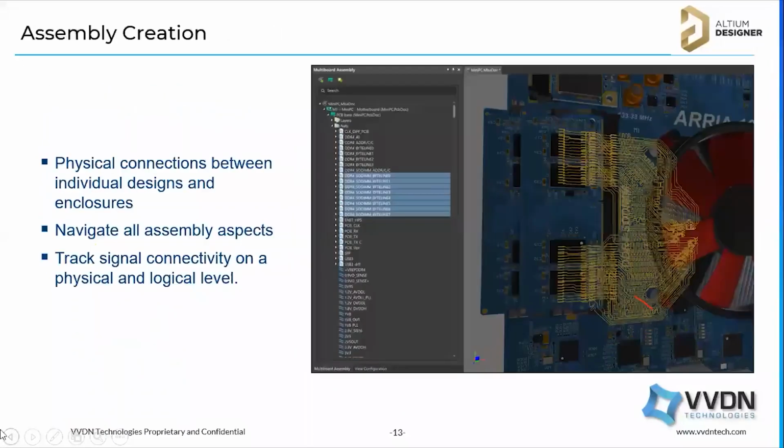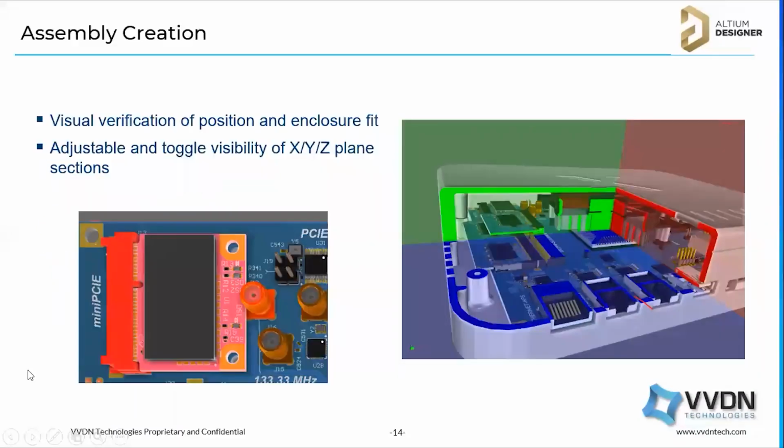Okay, and assembly creation: we can mate the daughter boards and motherboard, and you can see the connections. You can highlight the connections and verify them, seeing which net is connected to which pin. Basically we can see these connections, and the hierarchy. Once you create the board, you can see the hierarchy, the signals and the layers, everything, and we can highlight and track the signals.